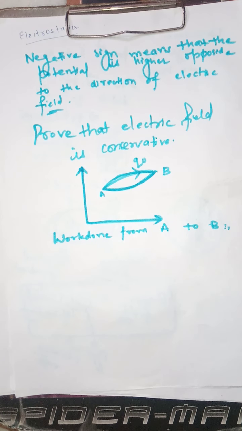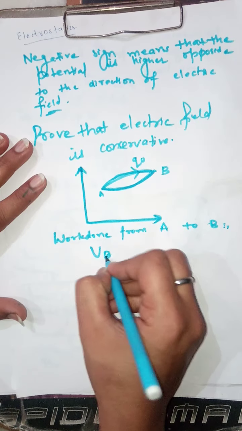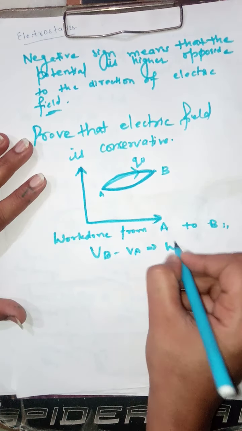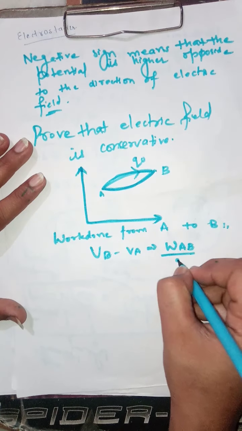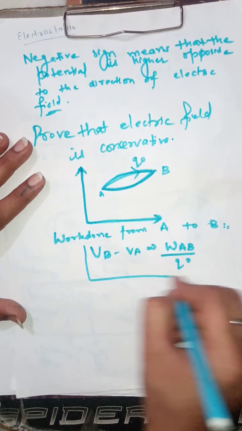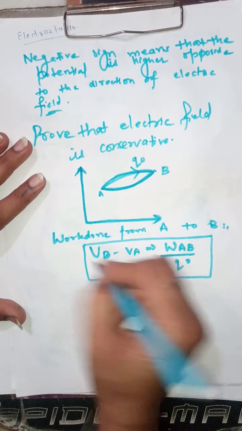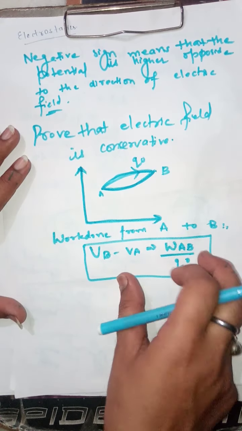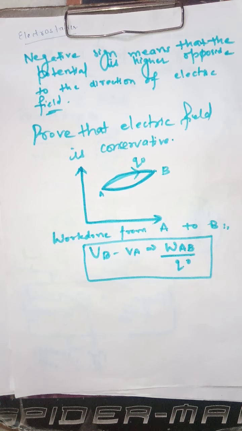What is the work done from A to B? We have studied that difference in potential is equal to work done from A to B by q naught. This is our simple statement, a mathematical statement, which we have proved in our previous videos.